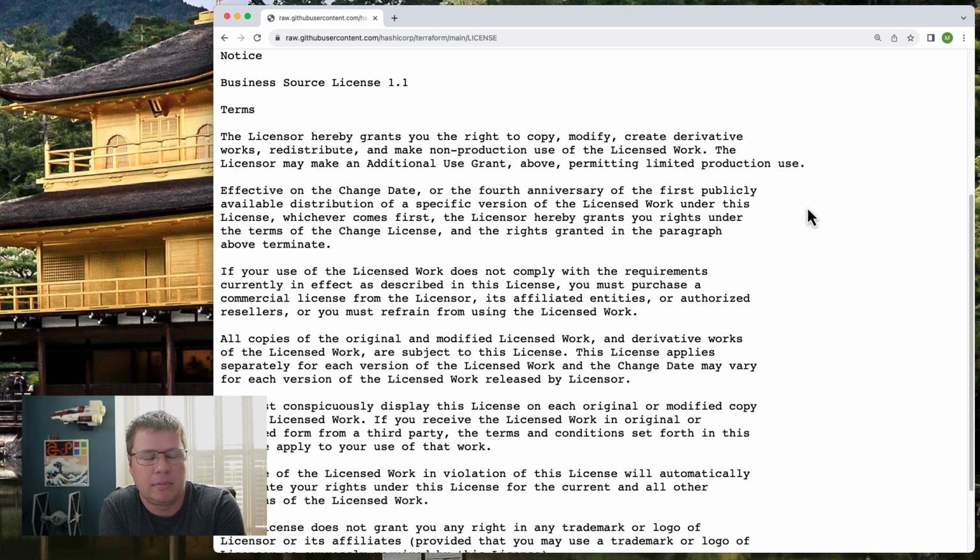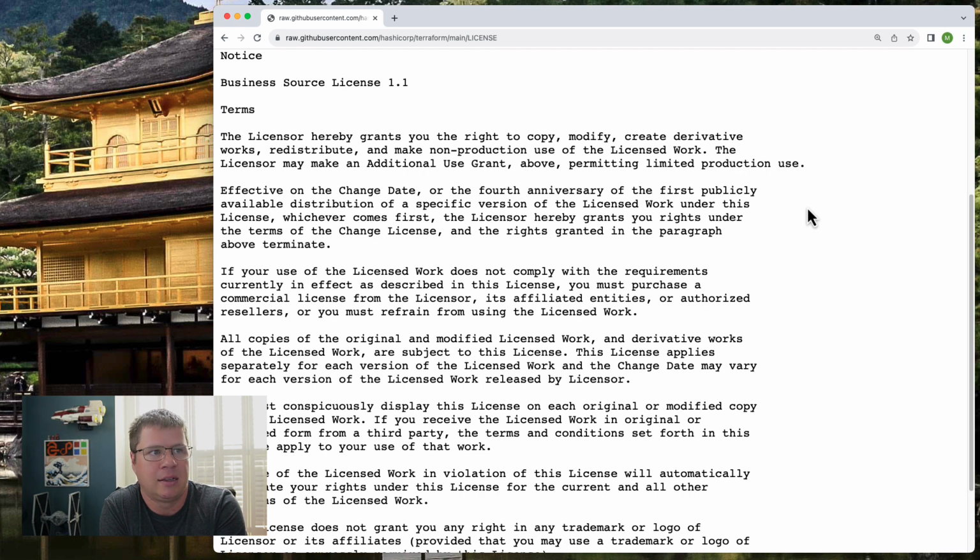Okay, that's kind of a big nothing burger, but sure. Next, all copies of the original and modified licensed work and derivative works of the licensed work are subject to this license. This license applies separately for each version of the licensed work, and the change date may vary for each version of the licensed work released by the licensor.